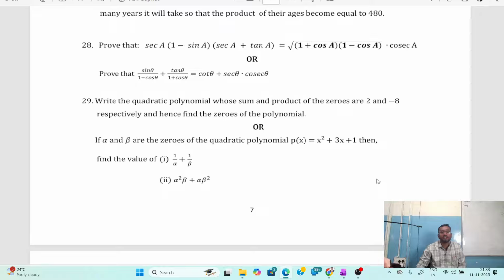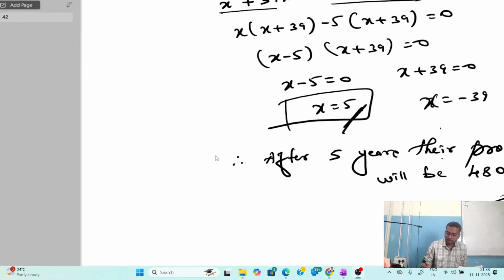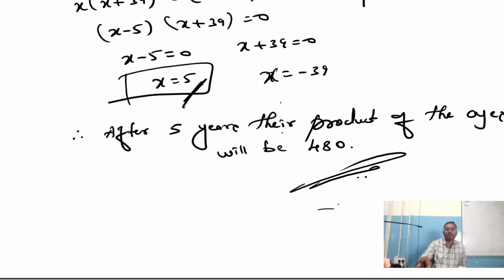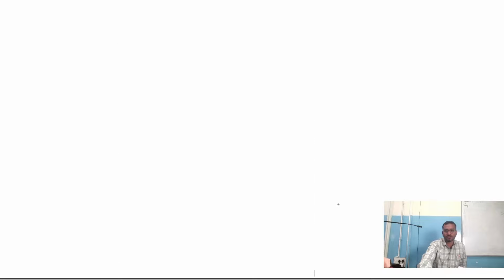Okay, let me remember these steps. Secant A into 1 minus sin A into secant A plus tan A is equals to root of 1 plus cos A into 1 minus cos A into cosecant A. Okay, we have to prove LHS is equals to RHS. Okay, great. No worries. Let me solve this problem. Children, don't worry. After this problem, we are going to end this session.